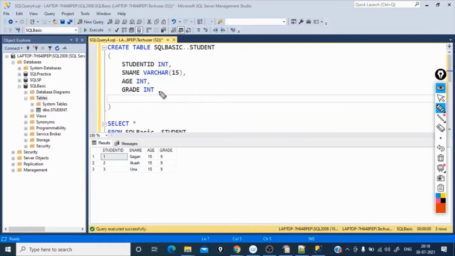Let's say I got a requirement wherein I want to add one more column called location in this student table with the data type varchar 50. Okay, this is the column which I want to add.